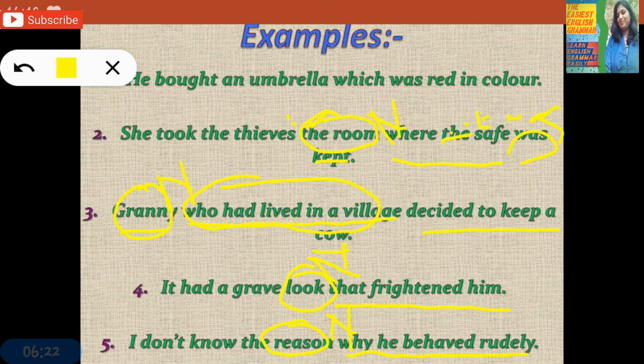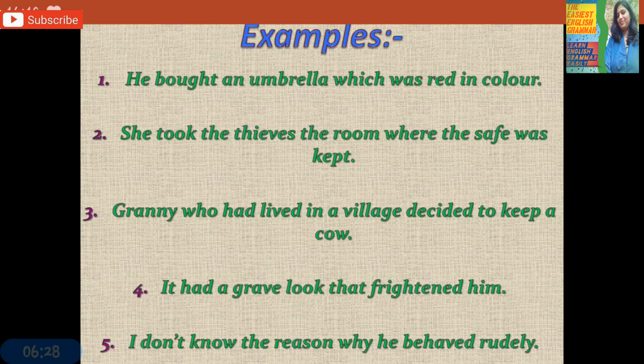So in this way, if that subordinate clause is telling something more about noun, then it is adjective clause. It is very simple to identify. No need to get confused. Just read the sentence and think about adjective, noun and adverb, and accordingly you think about the clause. Easily you will understand what kind of clause it is.